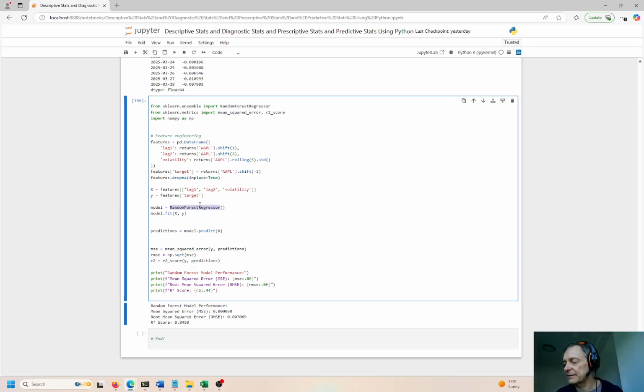So that's it, guys. That's the whole lesson for today. That's descriptive, diagnostic, prescriptive, and predictive statistics applied to finance. There are so many applications for this. Again, like automotive, aviation, government, nonprofit, education. There are so many applications. You have to take your own data set, dump it into these models, and then see what the outcome is.